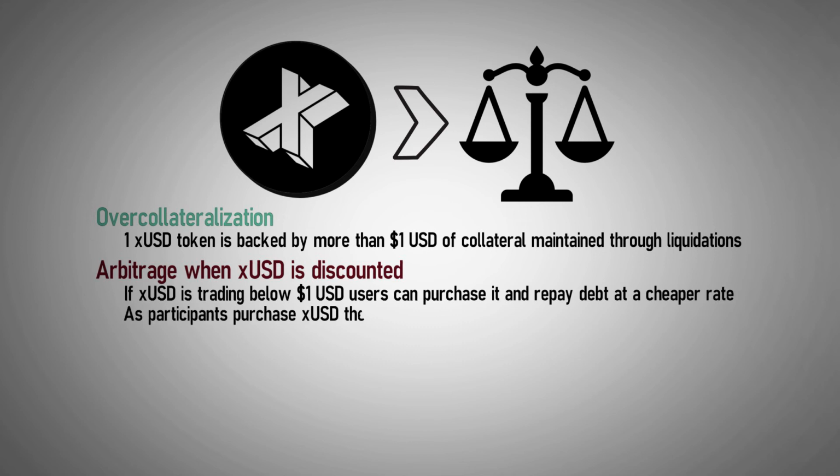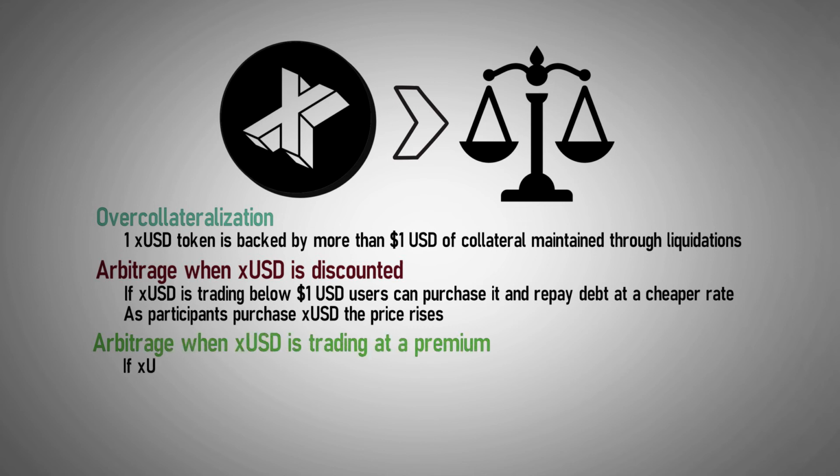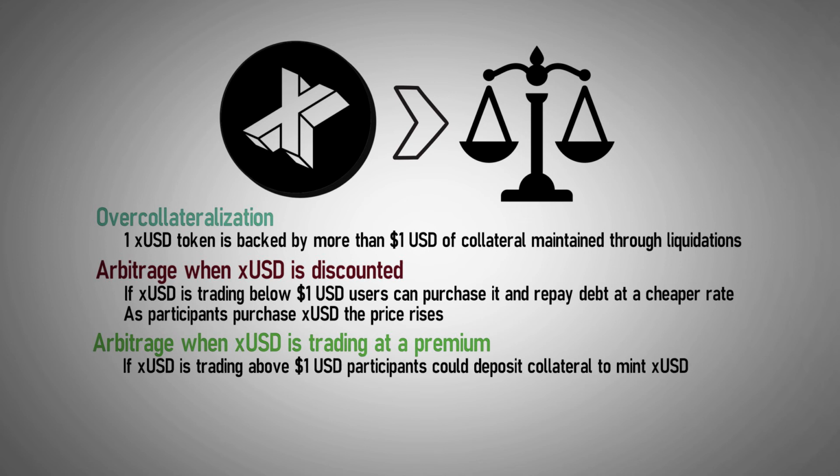As participants purchase XUSD, the price rises. Arbitrage when XUSD is trading at a premium. On the contrary, if the price of XUSD is trading at a premium, participants could deposit collateral to mint XUSD to then sell on the open market, reducing the price. Lastly, as previously mentioned, the value of XUSD is also maintained by redemption.